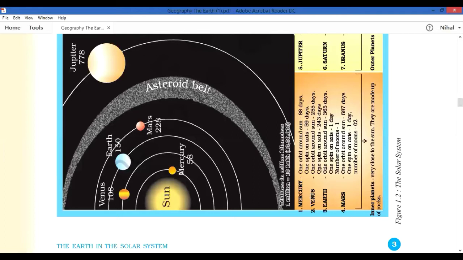Okay, that means one orbit around the sun takes Earth 365 days, and one spin on its axis takes 1 day. We will study it in detail in the next lesson.